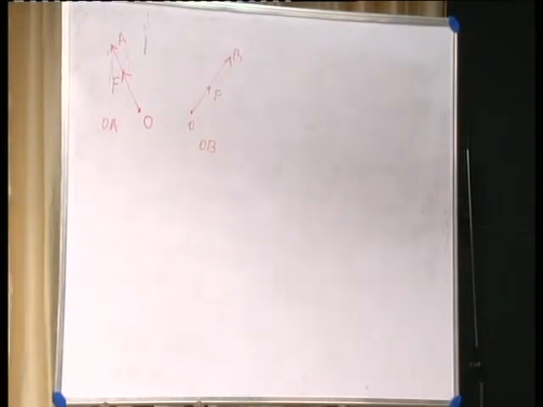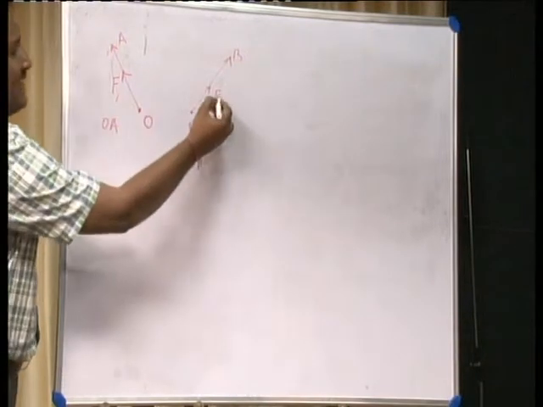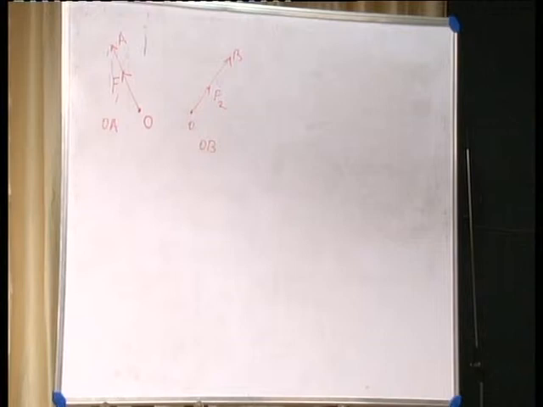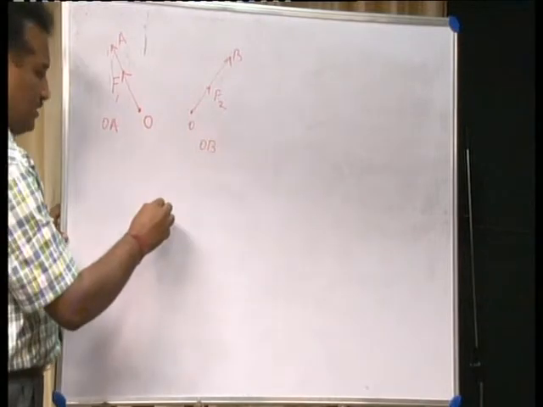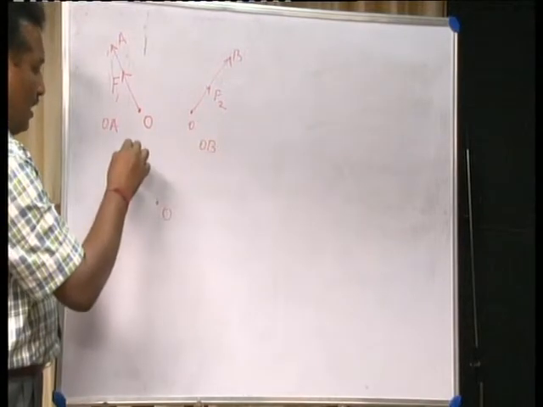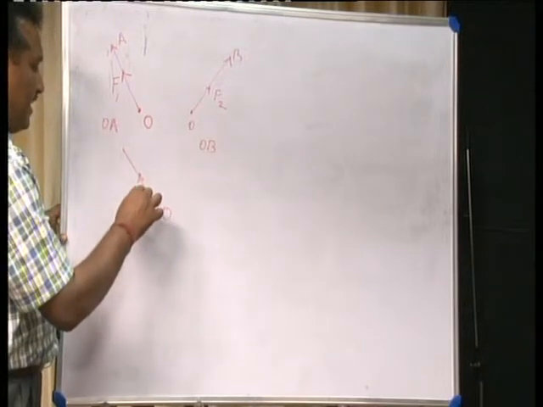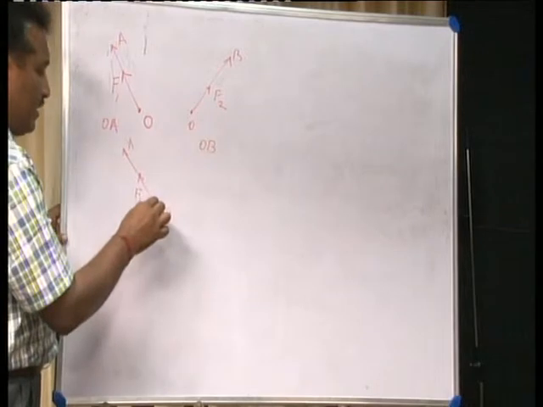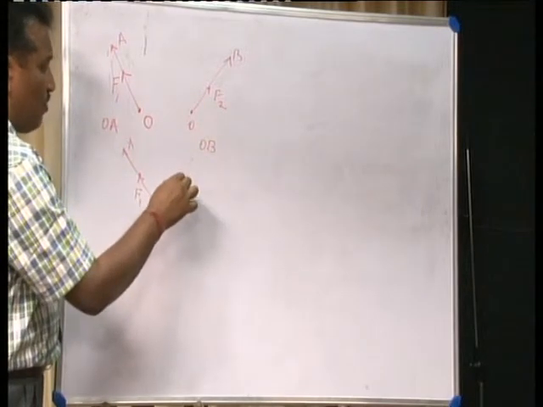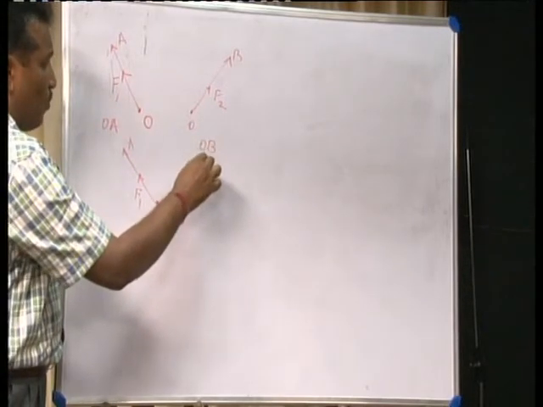Instead of this, on the same material body, suppose you apply these two forces, call the first force F1 and the second force F2, simultaneously, that is at a time. The body is at O. On it you apply the force F1 in the direction OA and the force F2 in the direction OB.